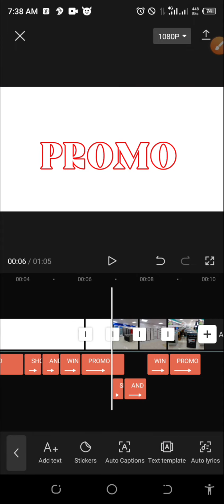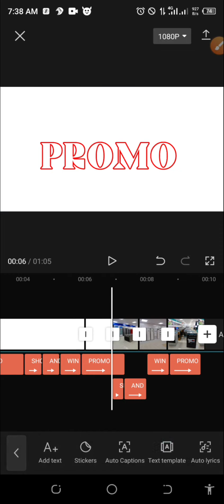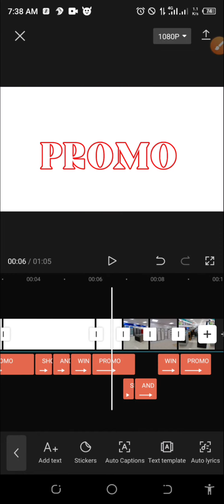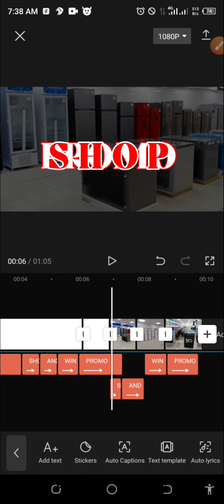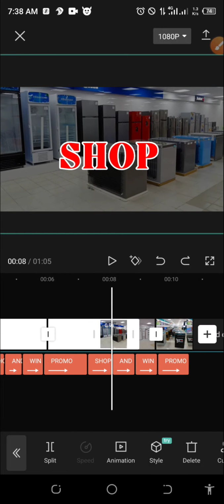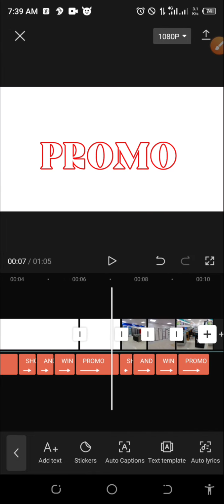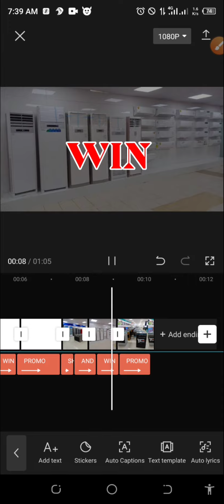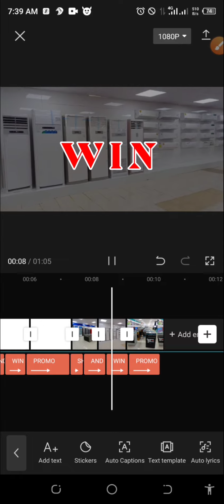So I will undo. If you scatter your work, just undo it, okay? So let's watch. Shop. Okay, I think something is wrong here. I will undo. Okay, this white background, I will adjust this image backward. This white background wants to scatter my work. Okay, I think it's okay now. Shop and win promo. Perfect, right? Shop and win promo.